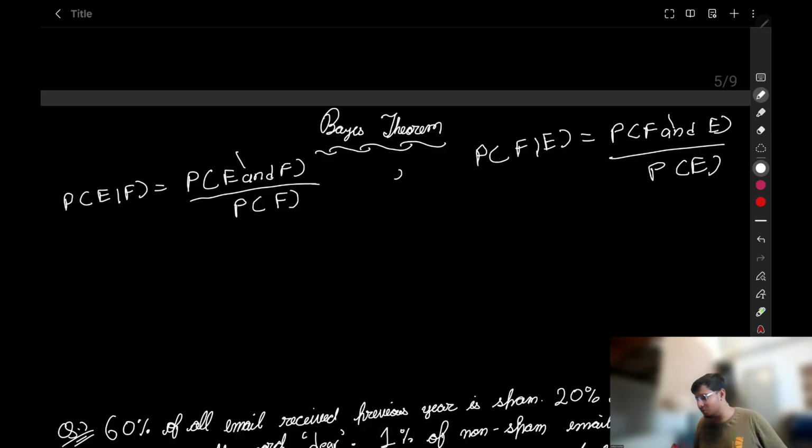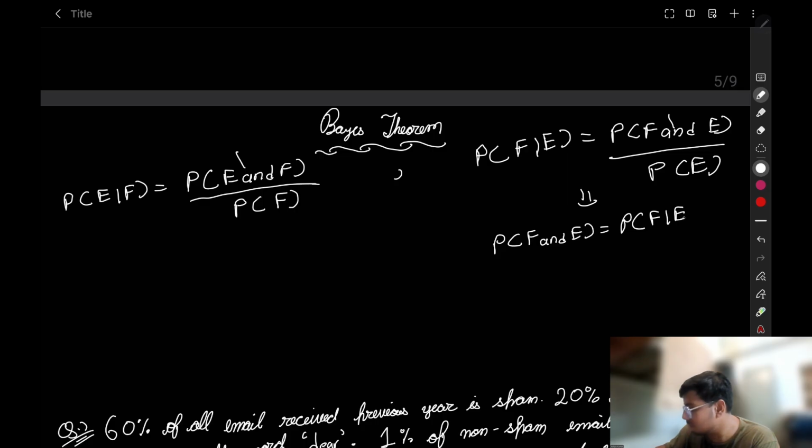Sorry for the syntax. Okay, this and this are equal. So I can write here, by the chain rule that we have discussed in the previous part of the lecture, that probability of F and E is equal to probability of F given E multiplied by probability of E. Now we can fit it here.